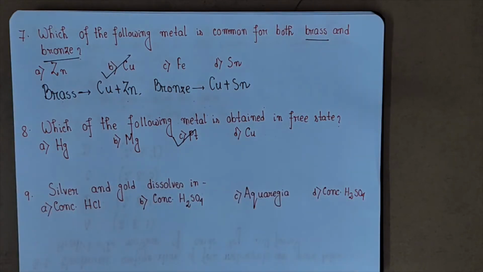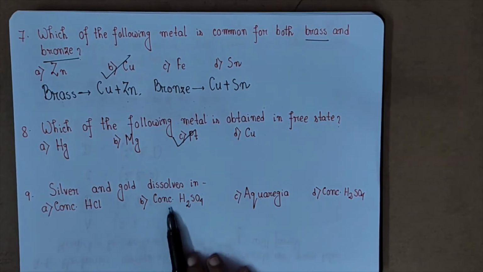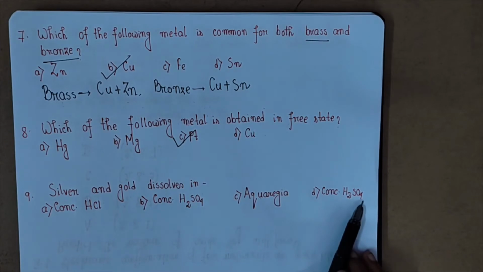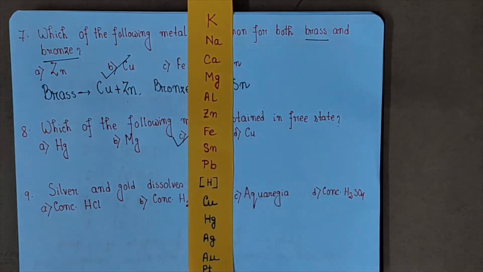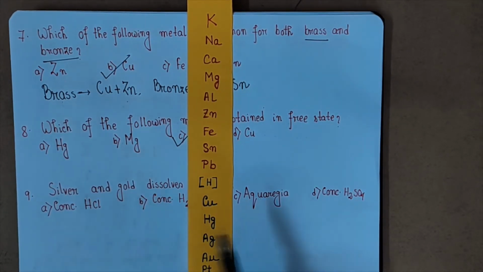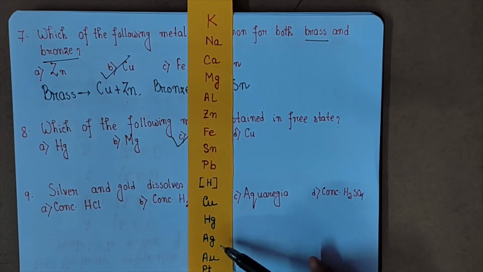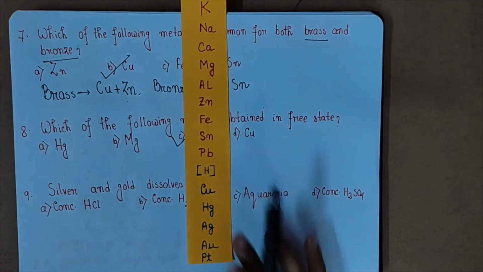Now the next question: silver and gold dissolve in concentrated HCl, concentrated H2SO4, aqua regia, and concentrated HNO3. Just now I showed you the metal reactivity series. Again this is the series. Now where is the position of silver and gold? From this reactivity series, you can see this is the position of gold and this one is silver. That means they are placed almost at the bottom of the series, so they are non-reactive. They will not react, just like the case of platinum.